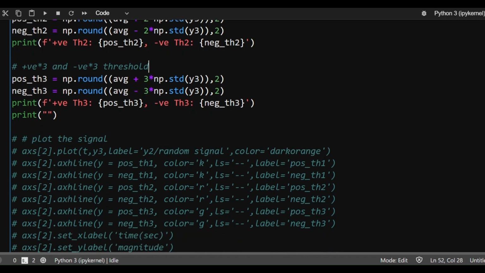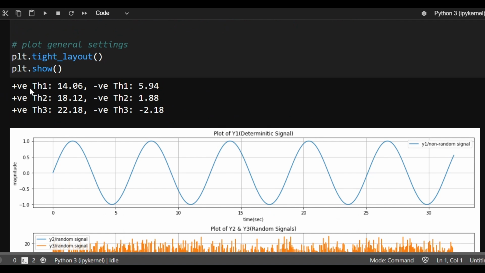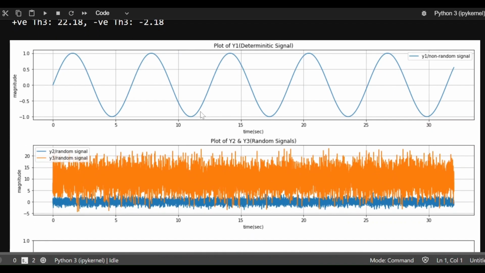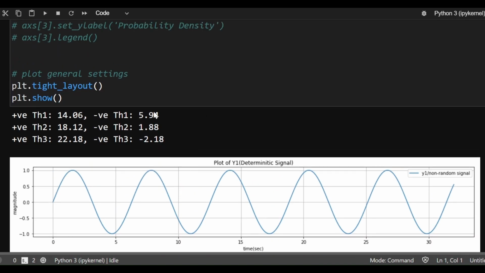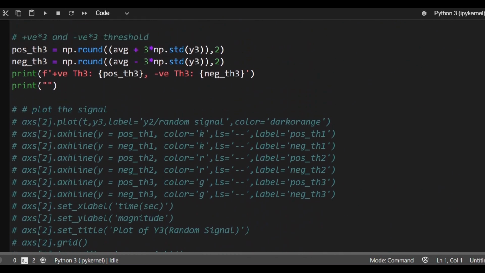And let's see what these thresholds look like. So here are the thresholds. My positive threshold 1 is from value 14 to almost 6, threshold 2 is from 18 to almost 2, and threshold 3 is from positive 22 to minus 2. So let me just plot these thresholds on the data set, and it'll give a better visualization, and we'll be able to understand what's happening.